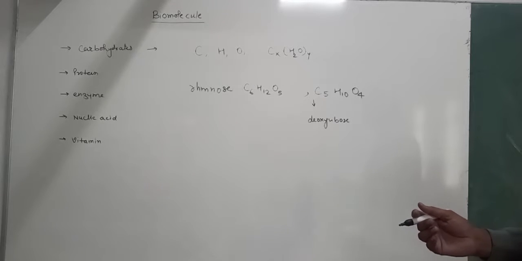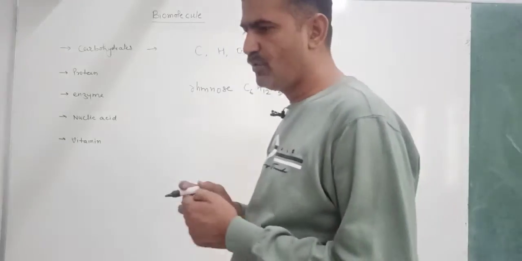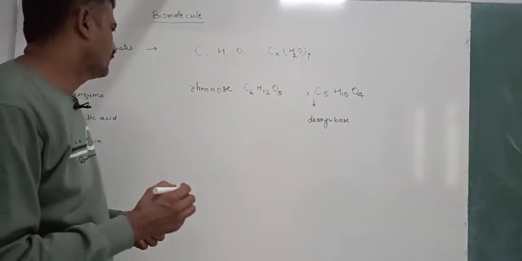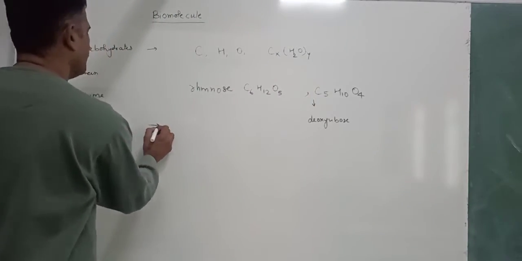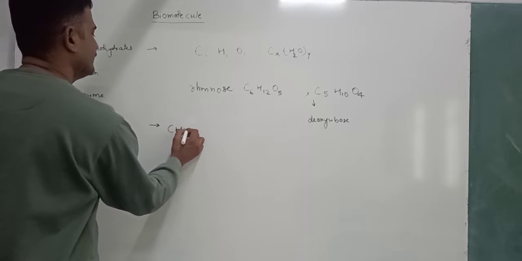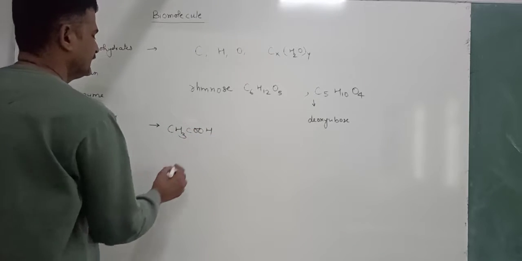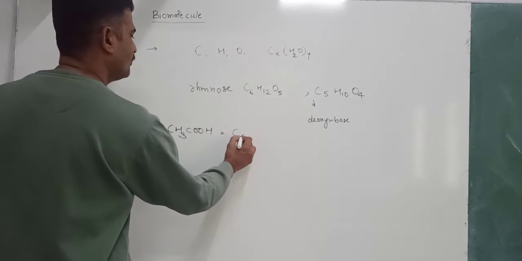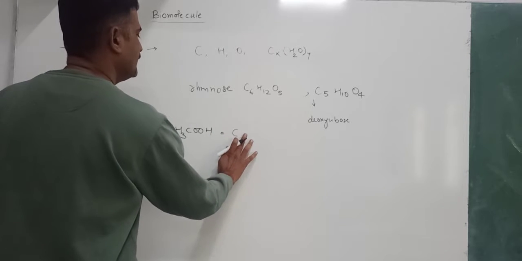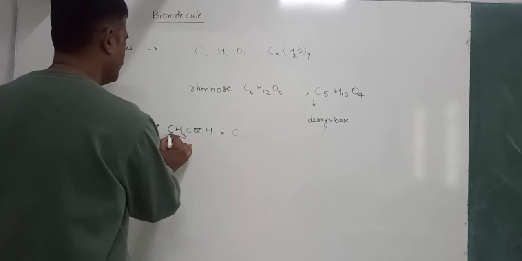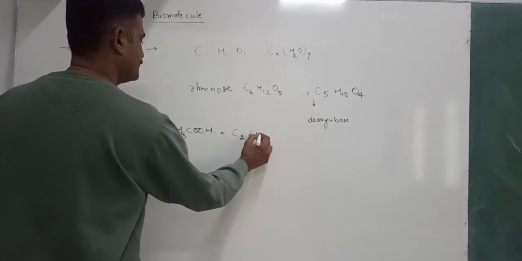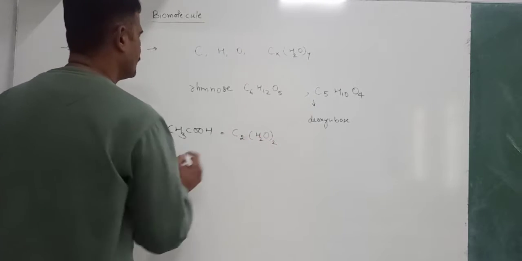We also know certain substances that follow this formula, but are not carbohydrates. Just like we take the example of acetic acid. Acetic acid follows the formula CxH2Oy, where the value of C is 2 and H2O is also 2.